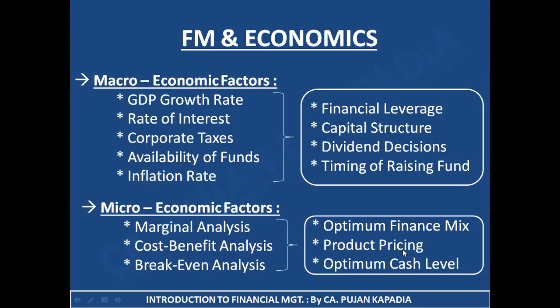Second is product pricing. That is, at what price I should price my particular product so that I can cover all my expenses. And third is optimum cash level. That is, I should not be left with more cash, or I should not be left with less cash. That is, it should not be excess, it should not be deficient. Why? Because, for example, if I'm facing a shortage of cash, I won't be able to meet my day-to-day expenses, my routine expenses, which is a bad sign for a business.